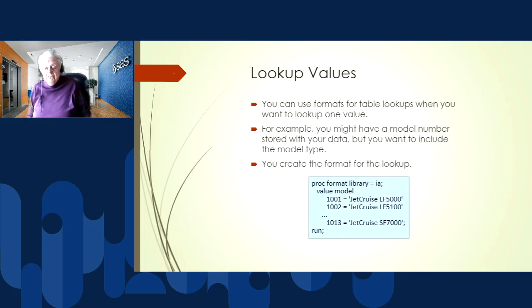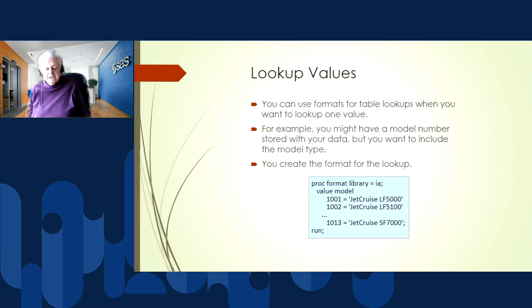Instead, what I could do is create a format that says, well, 91, write out North America. 92, write out South America, and so on. Here we have something where we have model numbers, and each of those models has a name. It might be Jet Cruise LF5000 or LF5100 or SF7000.